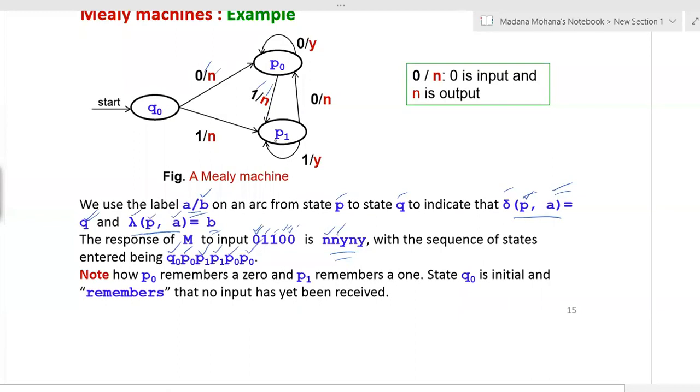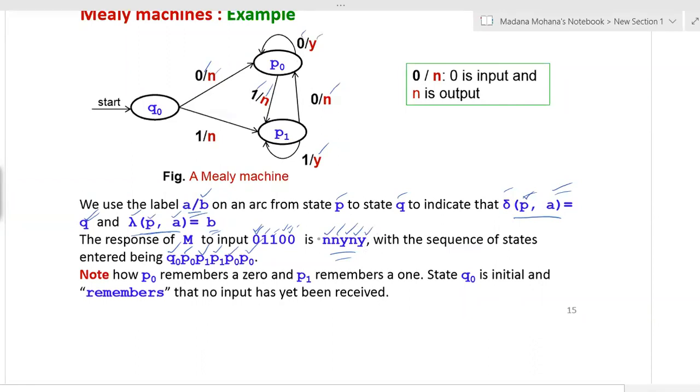Now your current state is p1, your next input is 1, so p1 on 1 goes to p1 itself, and its output is y. So that can be written here. Now you are at p1, p1 on 0 goes to p0, and the output is n. So that n is written here. Now you are at p0, and your input is 0. p0 on 0 goes to p0, and its output is y. So that is written here.